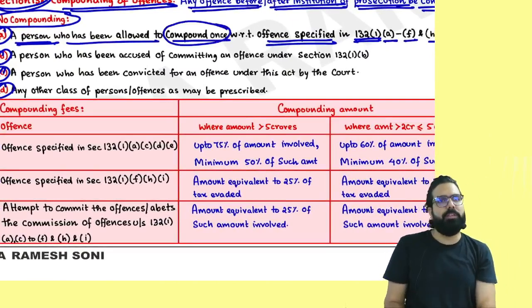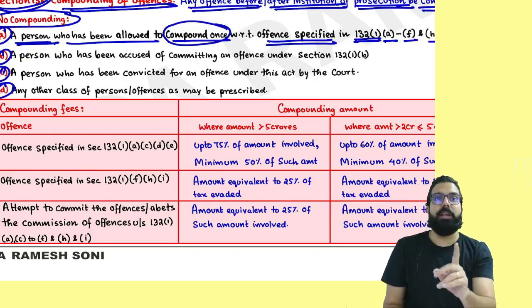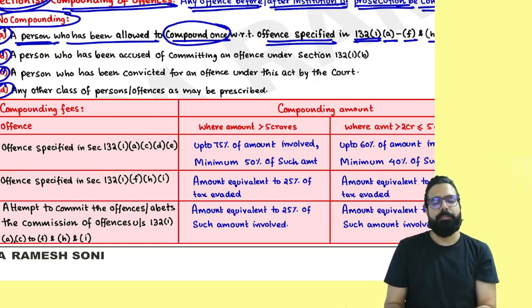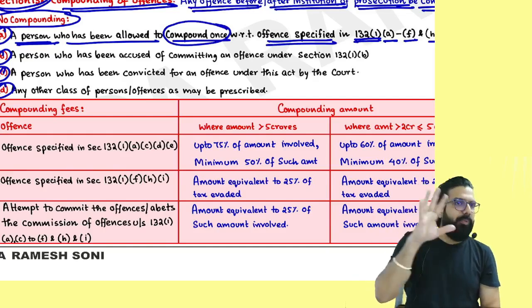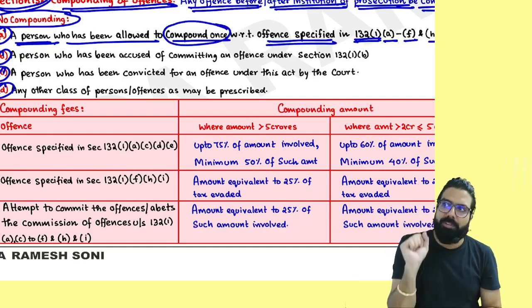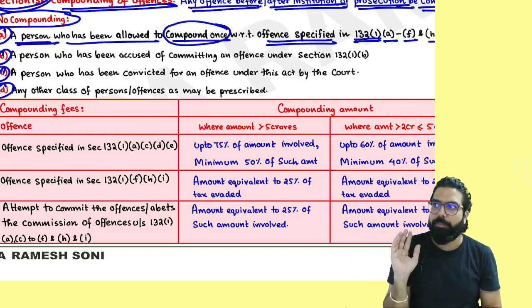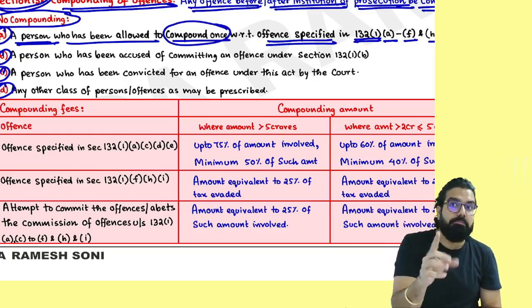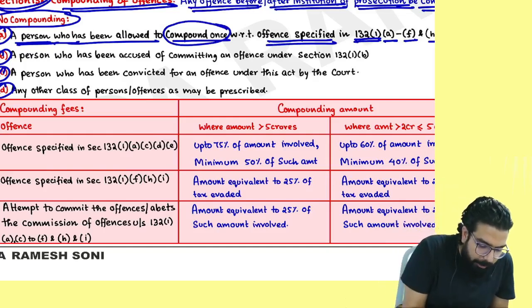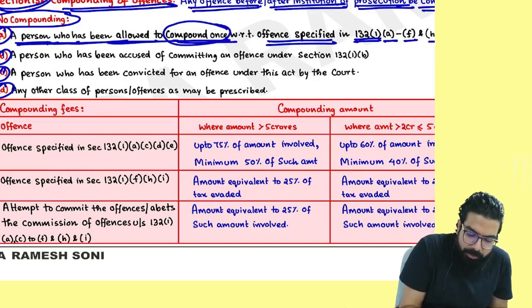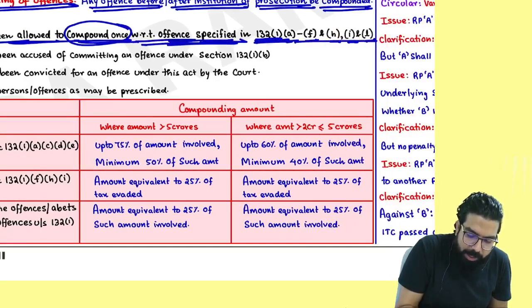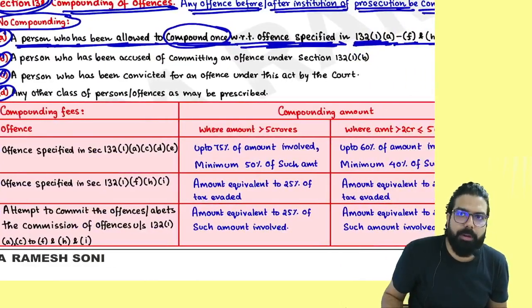You did the offense once, you were sent to jail, now you have done again. They are telling second time. Okay, sorry. You did the offense once, you are about to be sent to jail, you paid money and they left you. Second time, no compounding. They are telling, sir, a person who has been allowed to compound once with respect to an offense under 132(1)(a) to L, second time compounding will not be given. One time compounding will be given, second time no.